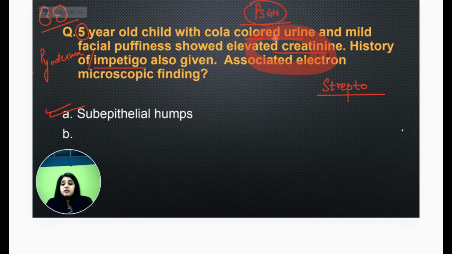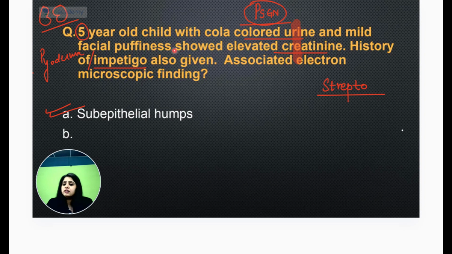Because अगर crescent word mentioned था, I would have selected RPGN, of course. Then I would have gone for RPGN. But very few students told me that version. Most of the students have told me this version of the question. So that is why, going by majority, I selected this version of the question. But I'm telling you, just in case if you can recall कि उसमें crescent word यहाँ लिखा था कहीं पे, if that word was used, then I will go in for RPGN.